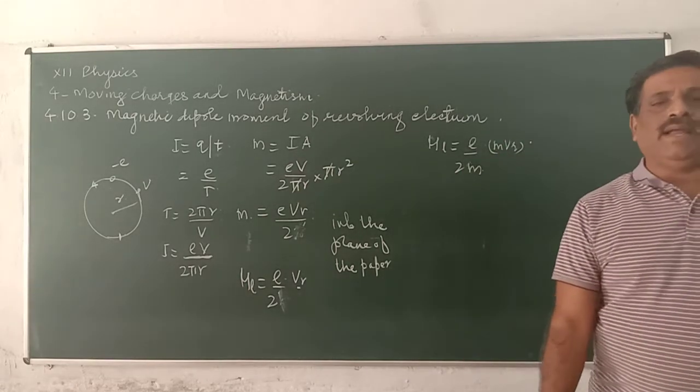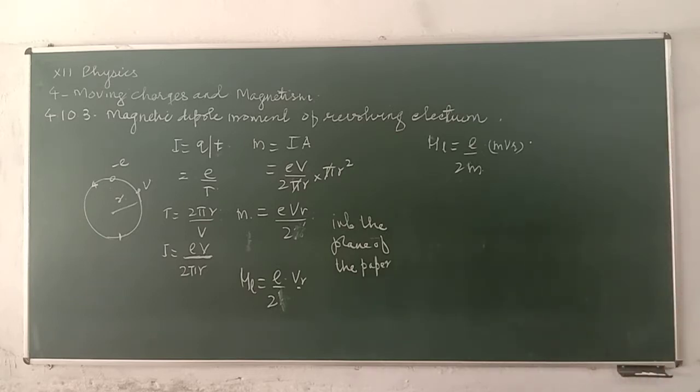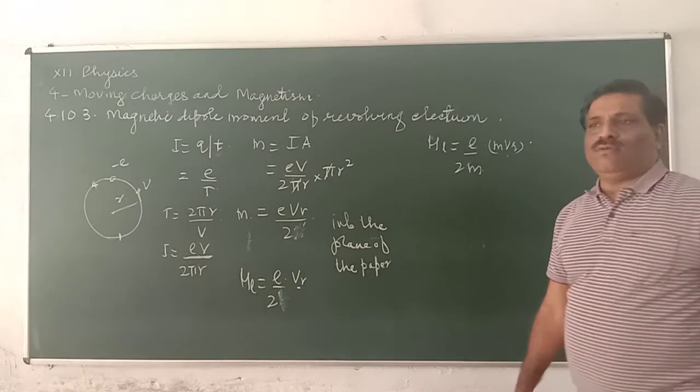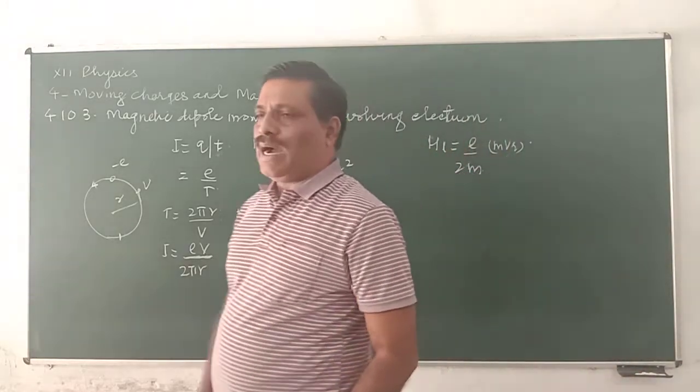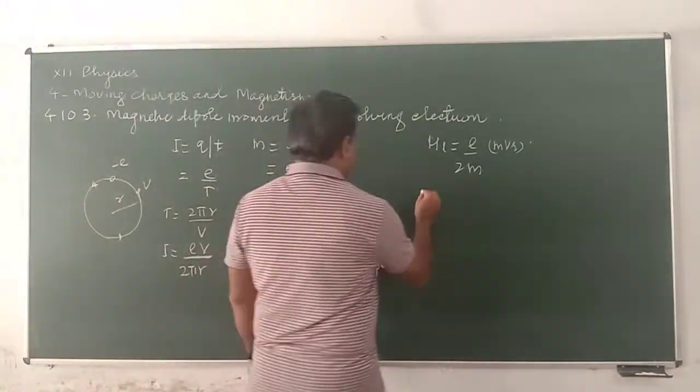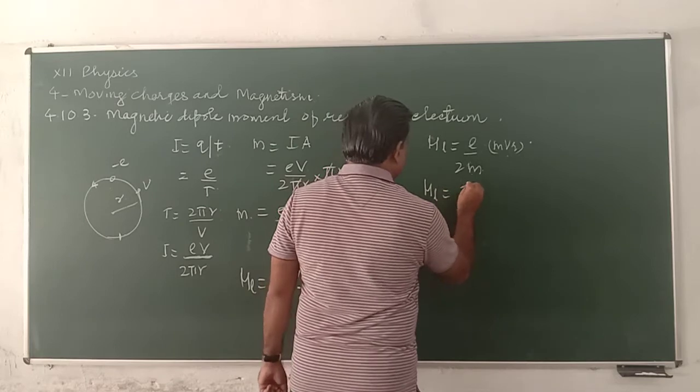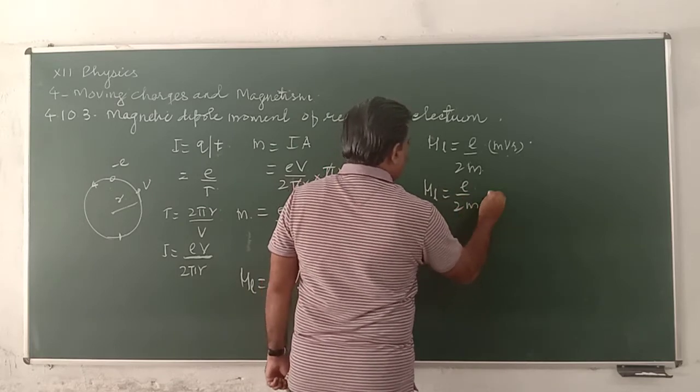Multiplying and dividing by m, we get m v r, which is nothing but angular momentum L. Therefore mu L is equal to e by 2m times L.